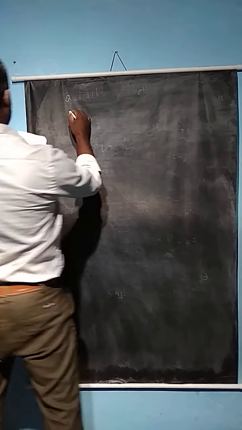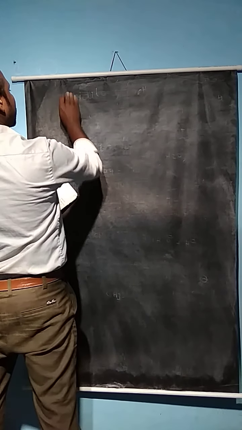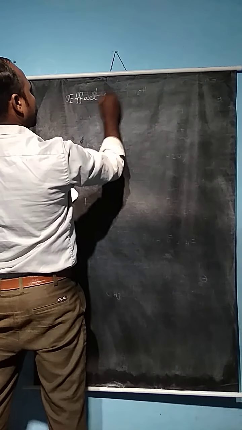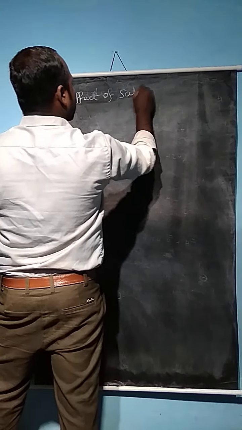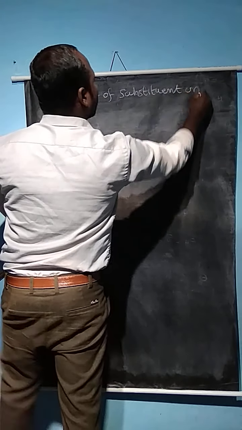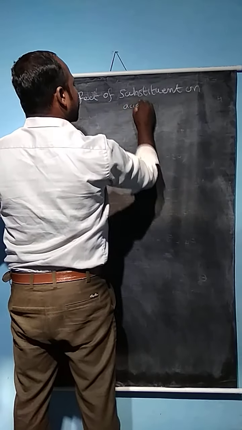So, the electronic effect of substituents on acidity.